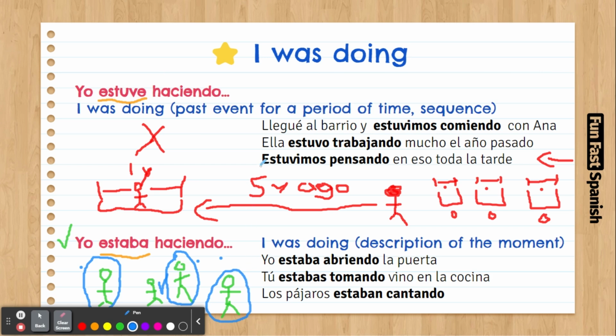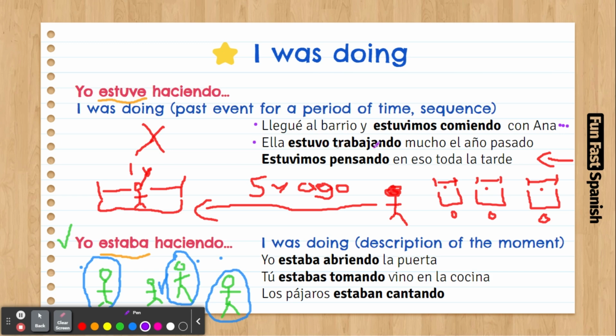Yeah. Let's have a look at this example. So, llegué al barrio y estuvimos comiendo con Ana. Good. I arrived to the neighborhood, and then we were eating with Anna. Yeah, we were having food with Anna, and blah blah blah. Here you can see there was sequence. I arrived, and then after that, I was eating something with Anna.